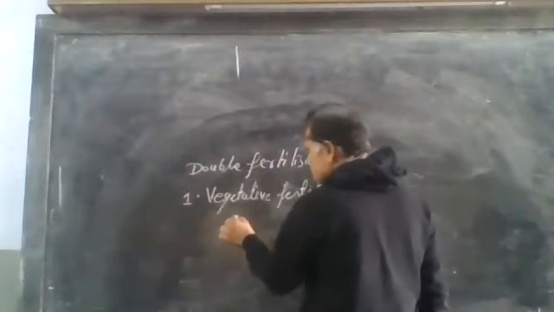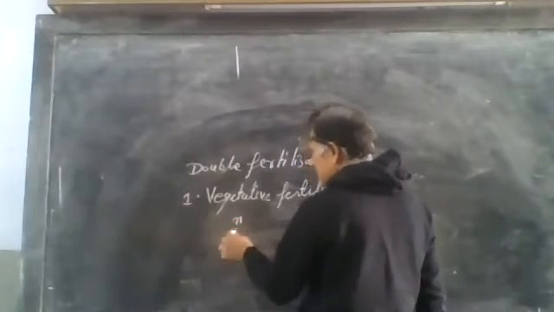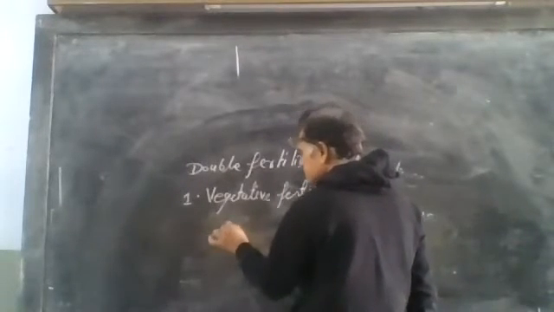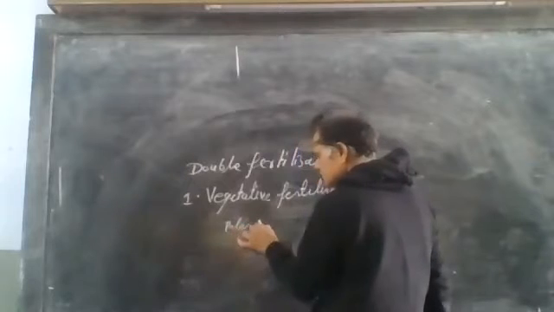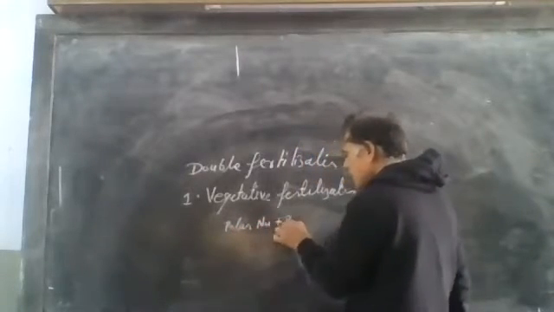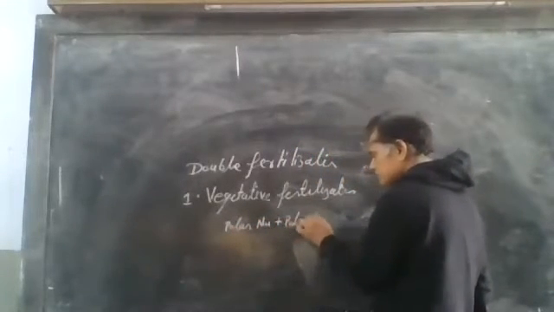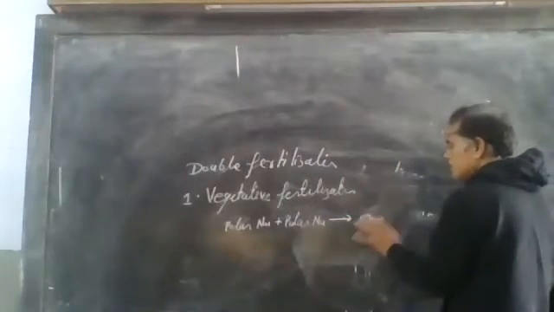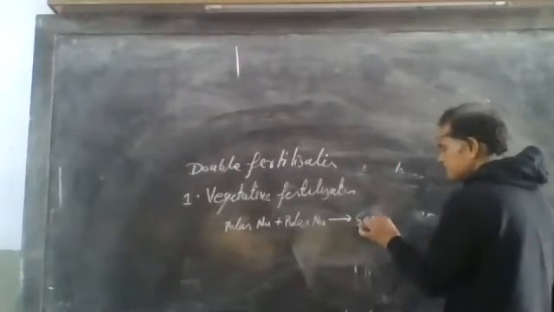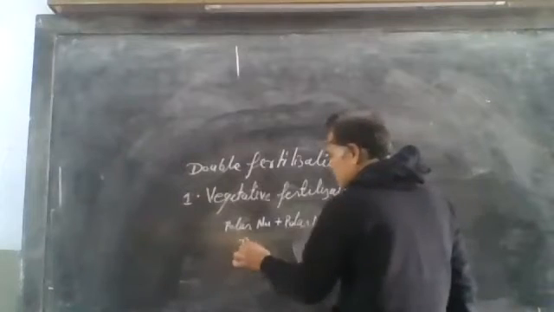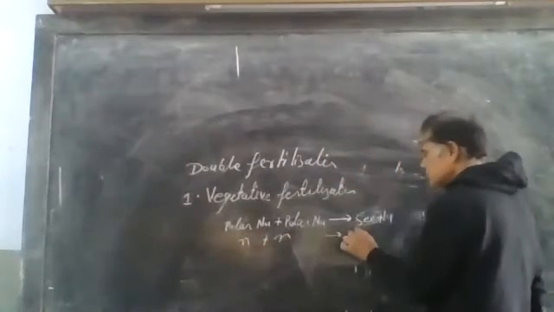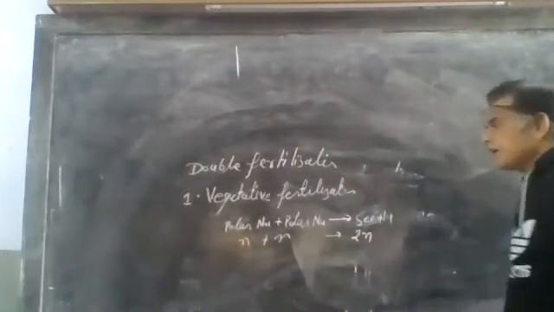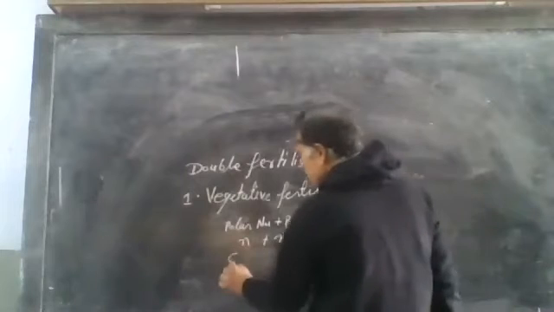Vegetative fertilization, in which the two polar nuclei, that is n plus n, fuse to form a 2n nucleus, that is the secondary nucleus. Then the secondary nucleus